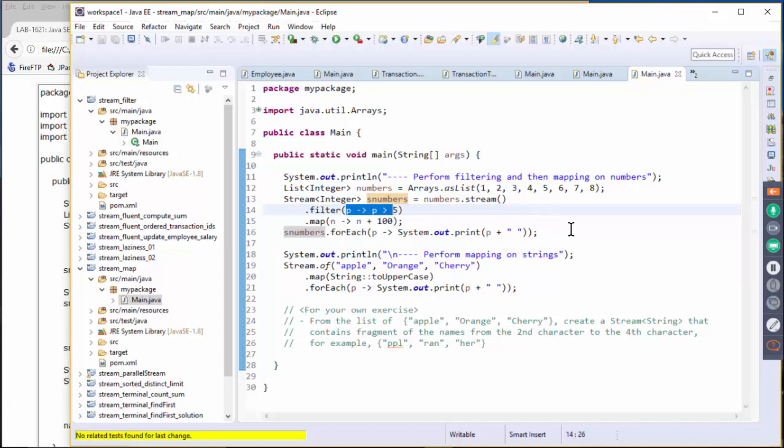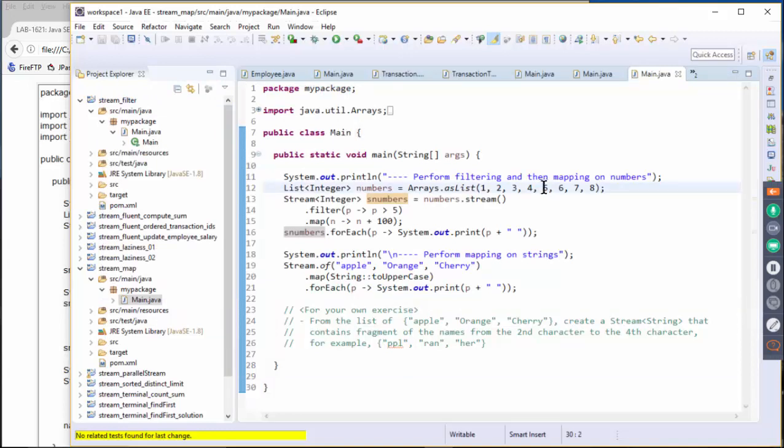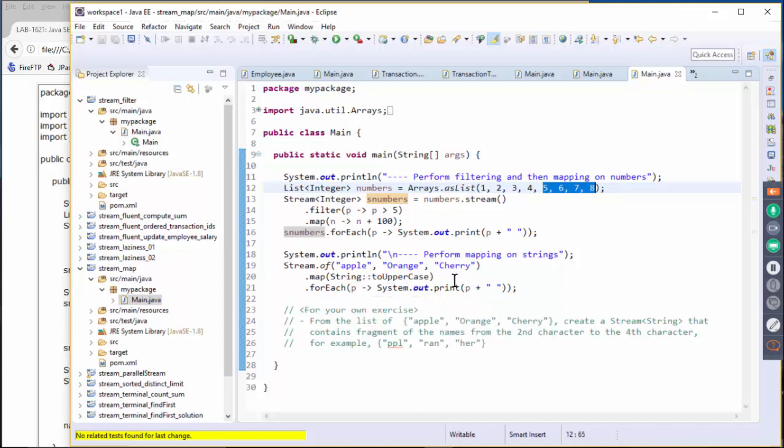So it should be, let's actually run the code. So it's going to be 106, 107, 108, right? Because it will take these numbers, and then we'll just add 100. Okay. And this one is again a mapping operation. So here we are just mapping to uppercase. Okay. So here we map a string to uppercase, and then we are again performing the display of the value.